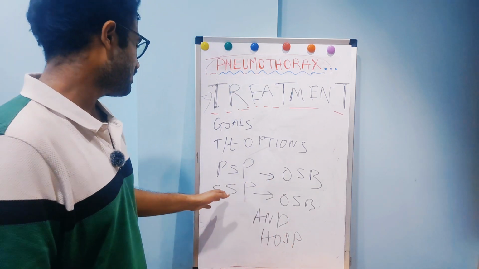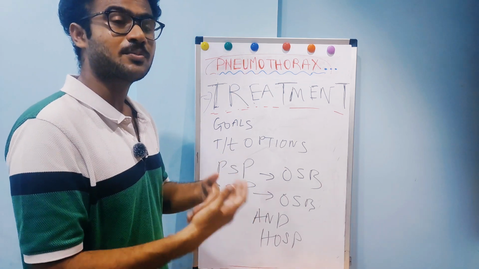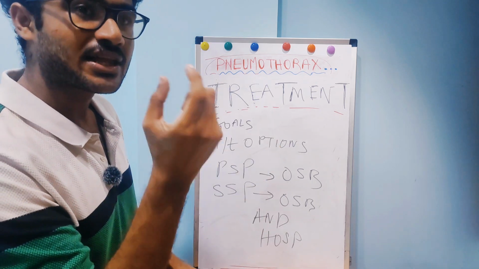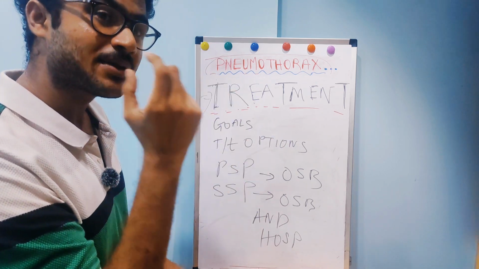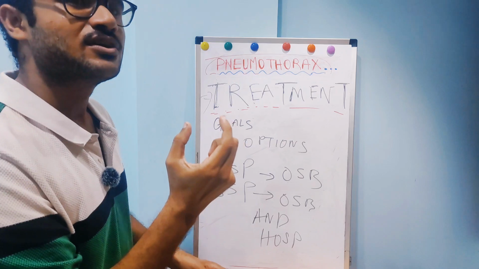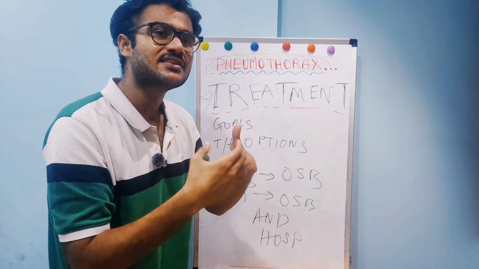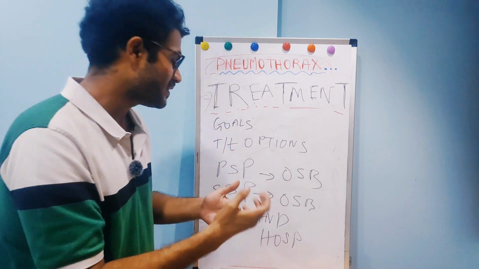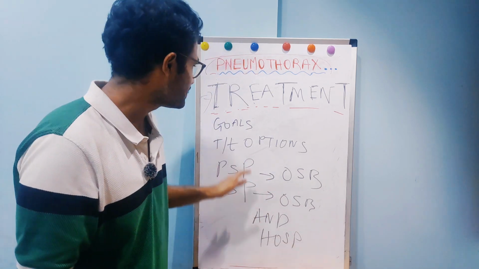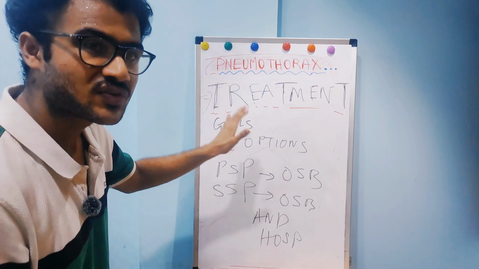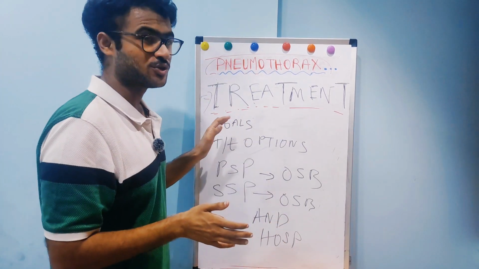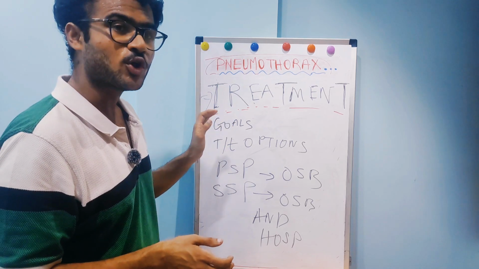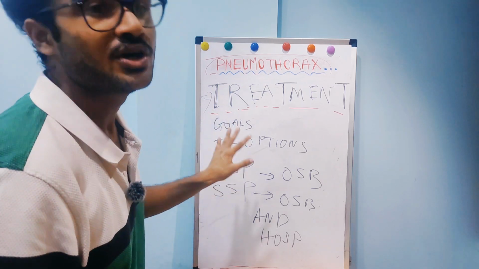So what happens is, we give high supplemental hyperbaric oxygen, 10 liters per minute. Because of that, there is an increase in the pressure of the pleural capillaries. So there is an increase in the pressure gradient. So air flows from the pleural cavity to the pleural capillaries. Air is sucked from the pleural cavity, and pneumothorax is treated. The rate of resorption of spontaneous pneumothorax is 1.25 to 1.8% of volume of hemithorax per 24 hours. So you should know this.